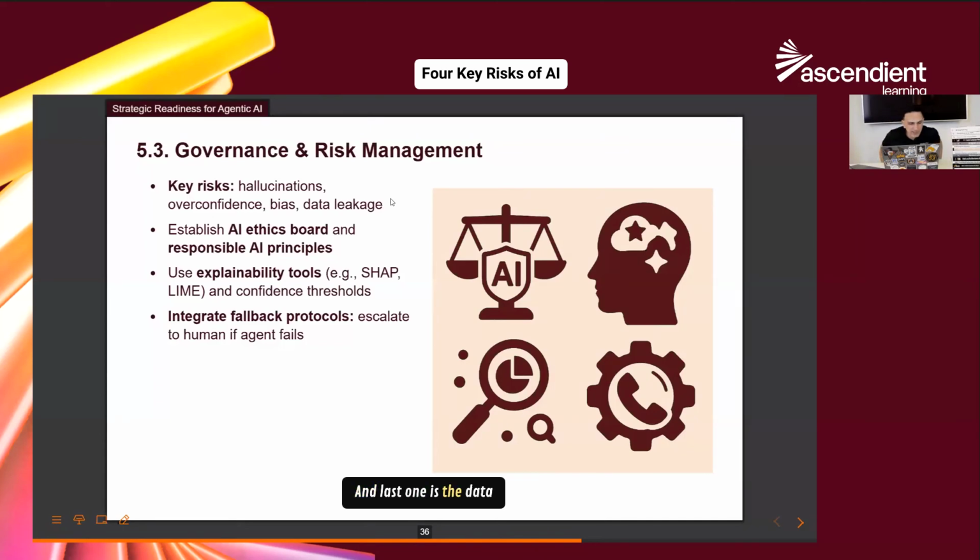And the last one is data leakage or privacy, right? Agents, again, can access sensitive data. They must follow strict access controls. And basically, many times it's not enough to mask the data. You need governance at the system level.